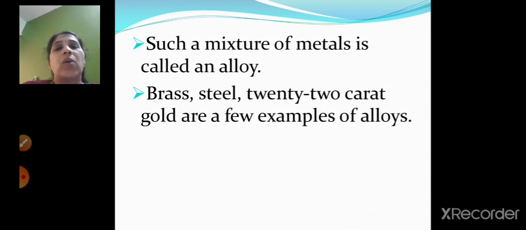Then we saw about the scientist Berzelius. He was the first to give symbols for the elements, right? The symbol is written in English script. Suppose we take the element carbon, the symbol is C, right? Carbon's first letter is C, so that's why the symbol also starts with C.